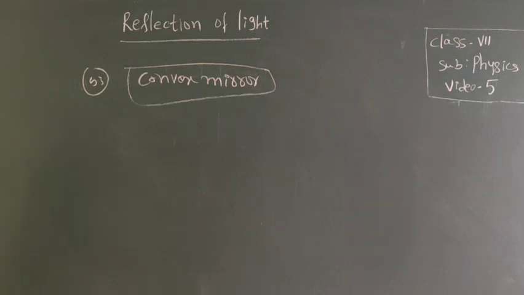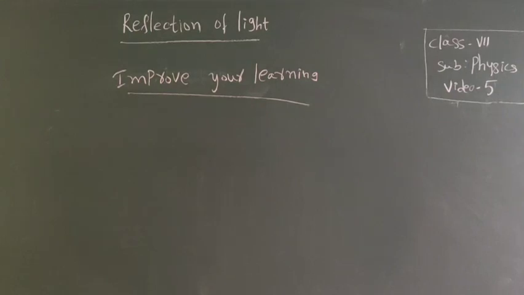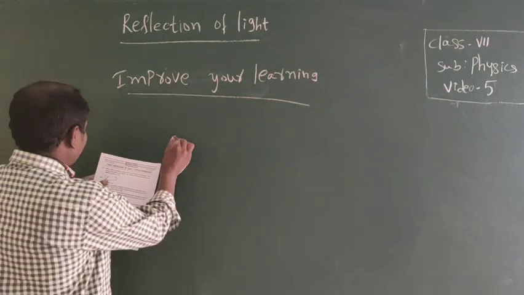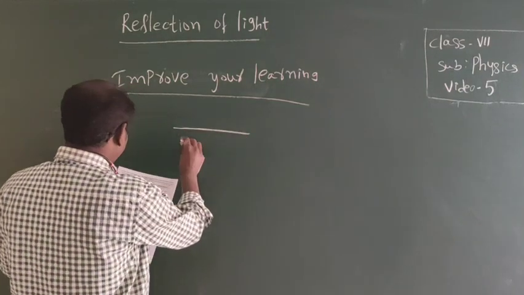Question and answer. First one. Improve your learning. In the first one, Vidya made a periscope using mirror strips as shown in the figure.